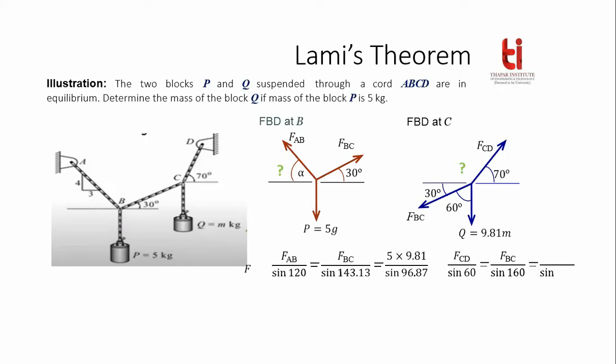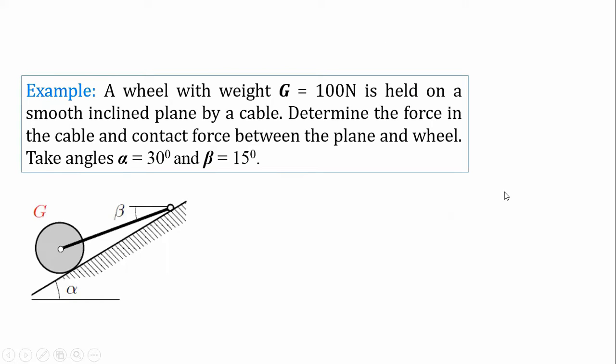And what will be in the numerator? 9.81 m, and in the denominator, what will be the sine angle? Sine 140, perfect. In this way you can find out the mass of the block. The right answer for the mass will be 5.68 kg. Now let's solve this problem.